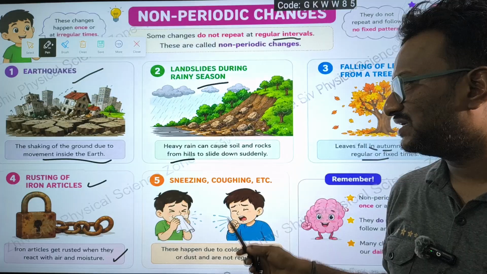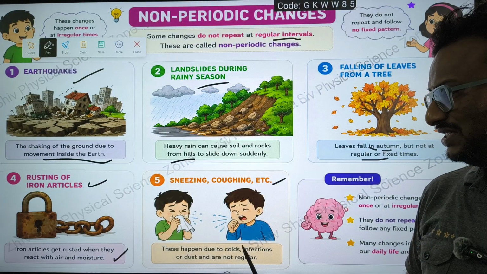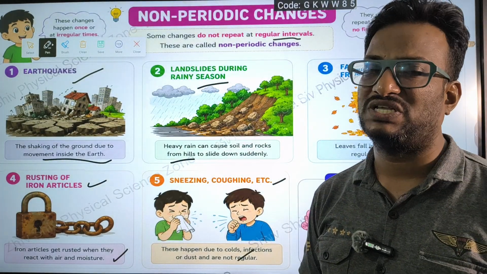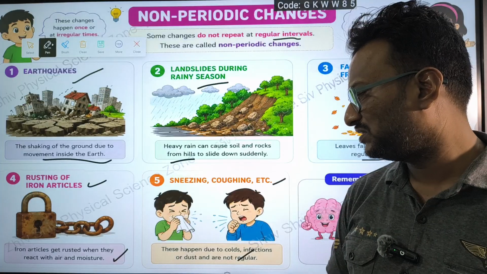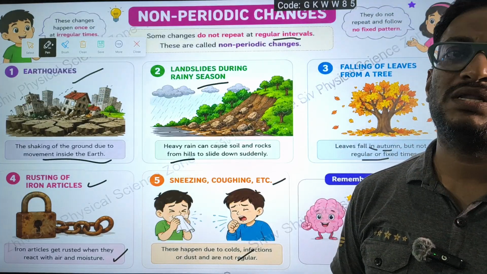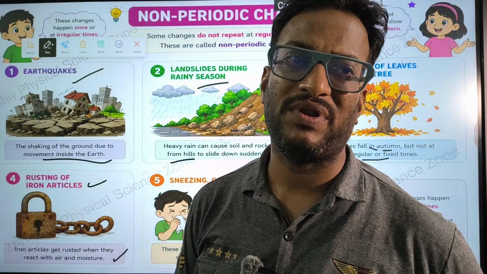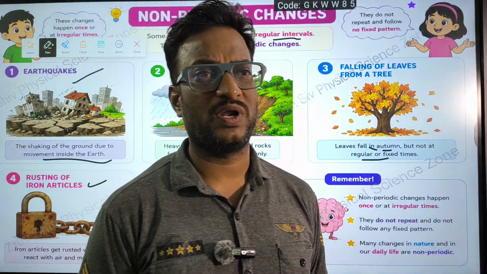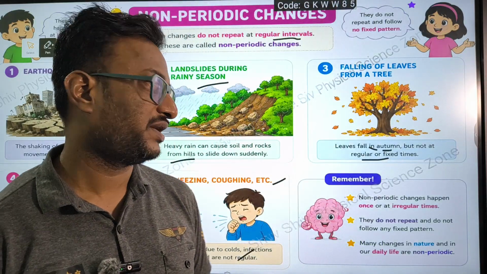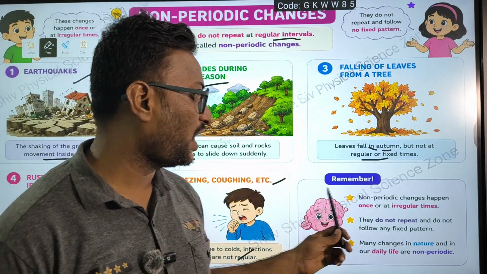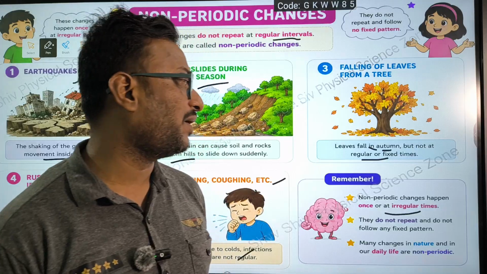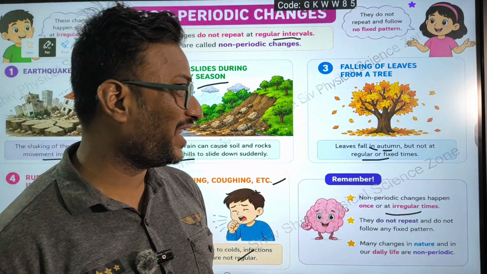Next, sneezing or coughing. This also takes place, cold and infections due to dust particles. And these are also not regular. Regularly we won't get it. Occasionally you are going to get it. You cannot predict when you are going to get it, right? So these all come under non-periodic changes. They will come at irregular timings.